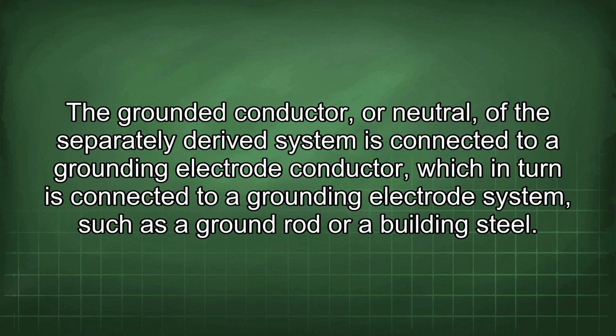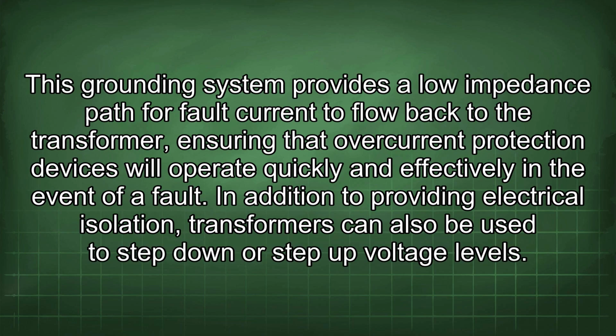The grounded conductor, or neutral, of the separately derived system is connected to a grounding electrode conductor, which in turn is connected to a grounding electrode system such as a ground rod or building steel. This grounding system provides a lower impedance path for fault current to flow back to the transformer, ensuring that overcurrent protection devices will operate quickly and effectively in the event of a fault.